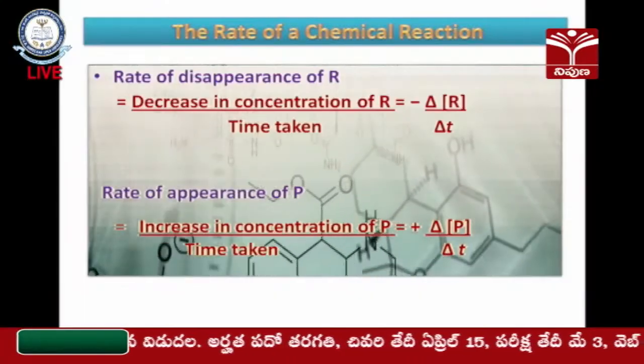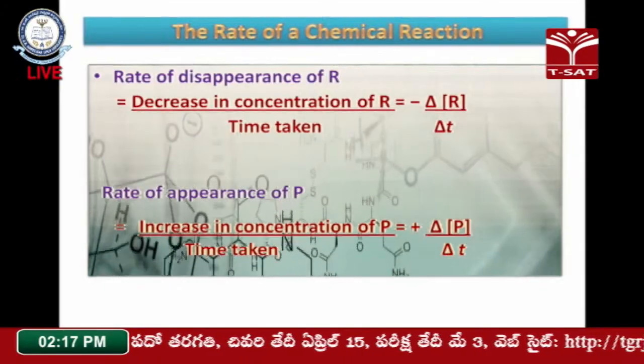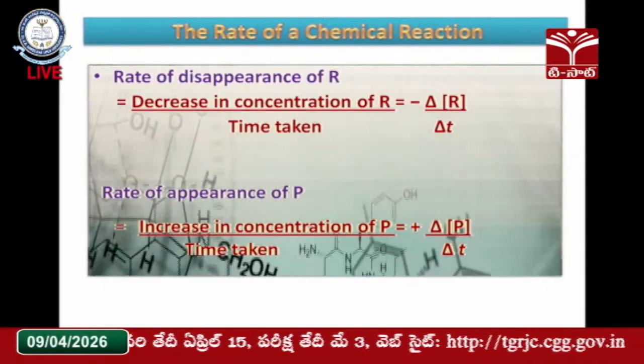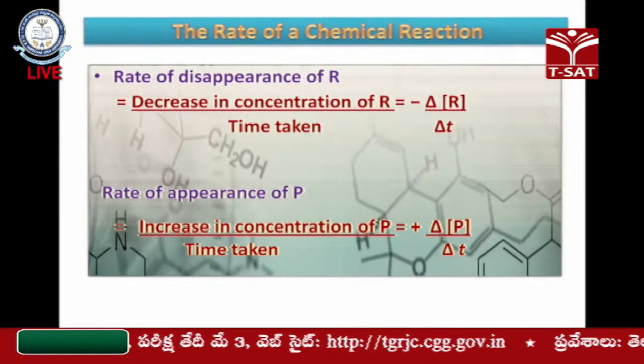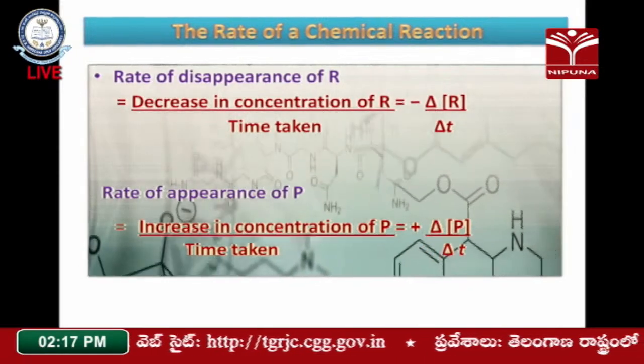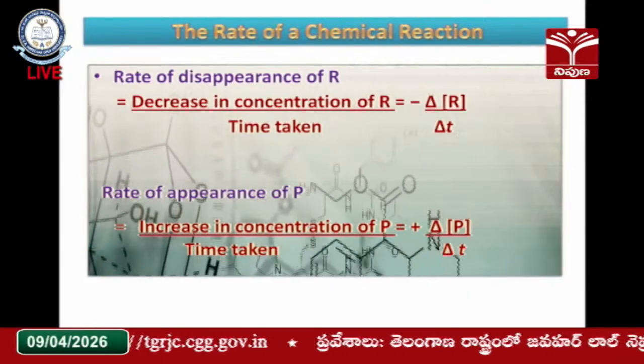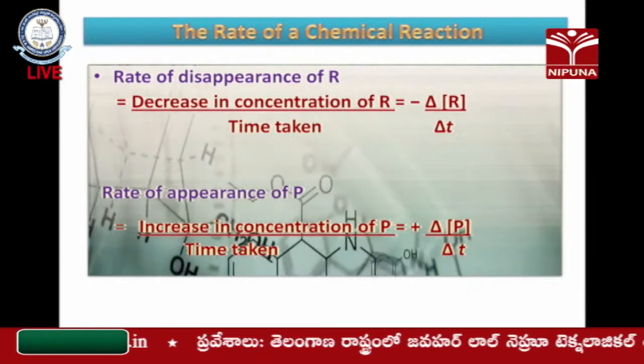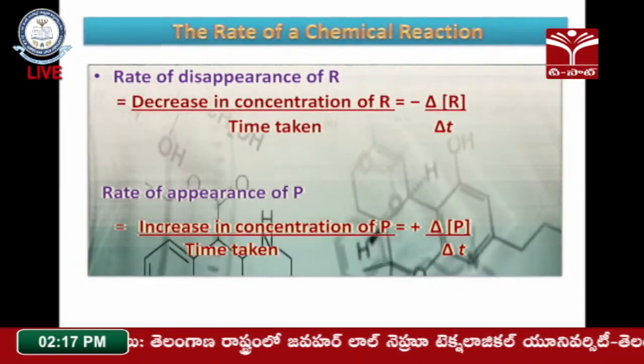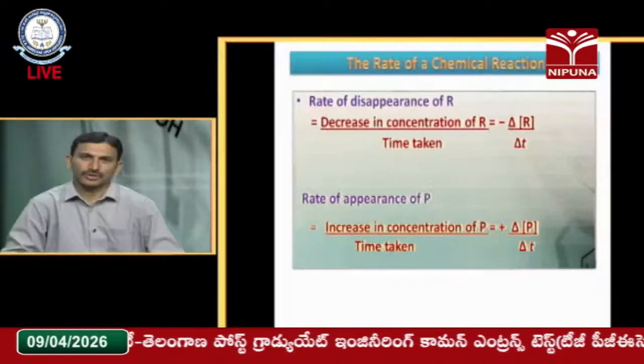Now, how do we express this chemical reaction? Here, the rate of disappearance of the reactant, disappearance meaning where it is going to decrease, is calculated by taking the decrease in the concentration of the reactant divided by the time taken. That is shown as minus delta R by delta T. Why do we use a minus sign?